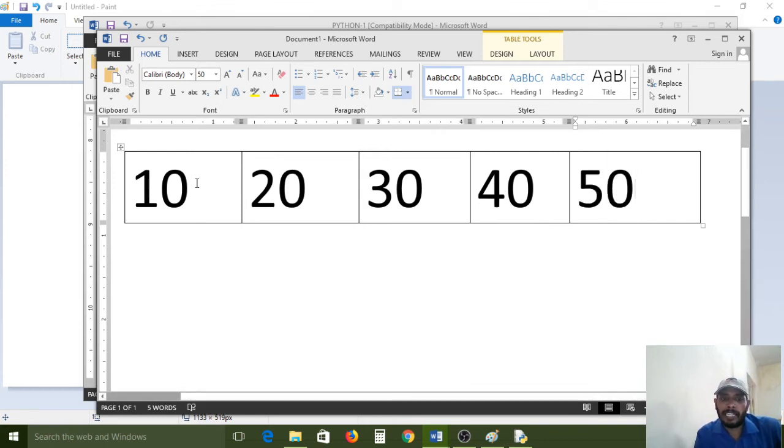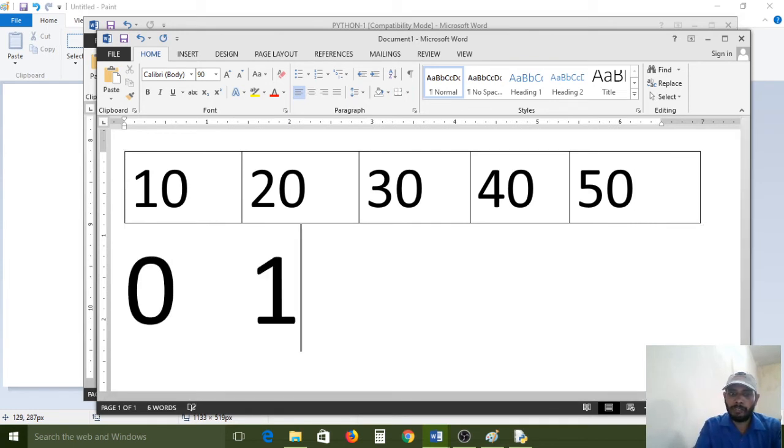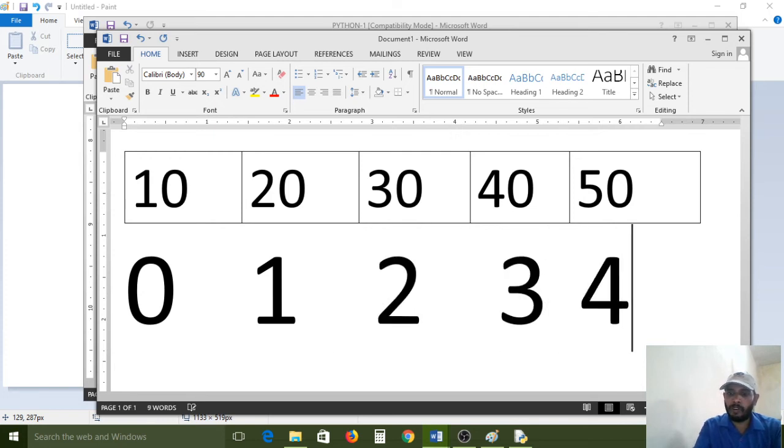Like that, cells are created internally in the list format, storing side by side. And this is called the 0th index: 0, 1, 2, 3, 4. So we have 5 elements.